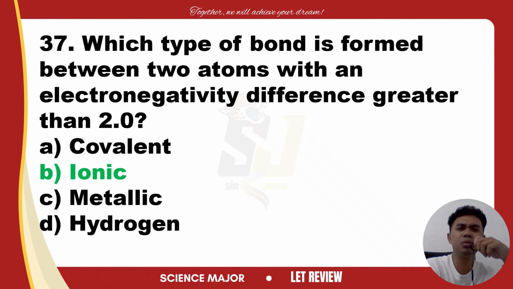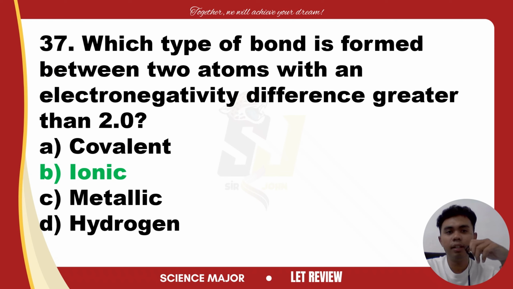This transfer results in the formation of positive and negative ions, which are held together by electrostatic attraction, the hallmark of the ionic bond. So take note of that. So that's why our answer is letter B.